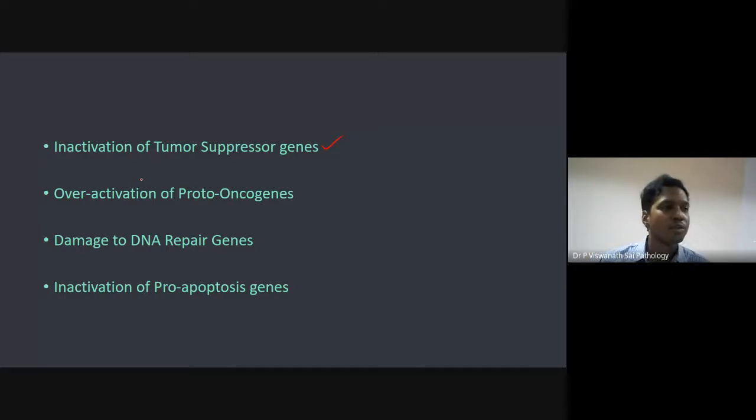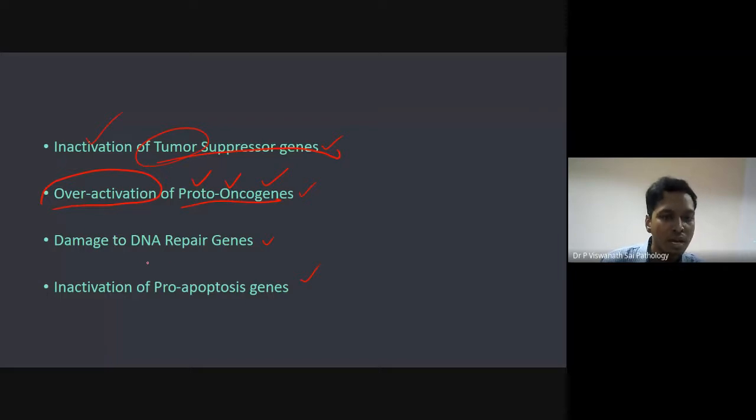Anyway, so last week we talked about 4 types of classes. What are the 4 classes of genes that are involved? We have inactivation of tumor suppressor genes. The name itself implies that they suppress tumor formation. So when you have inactivation, the tumor suppressing ability is gone, and that's why you can get a cancer, a tumor. What about other things? Proto-oncogenes. Proto is pro, onco is cancer genes. These are cancer causing genes, and if they are overactivated, this happens.